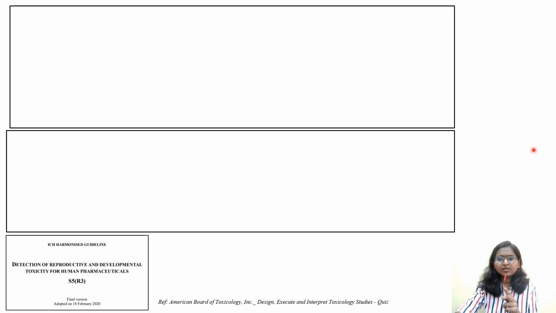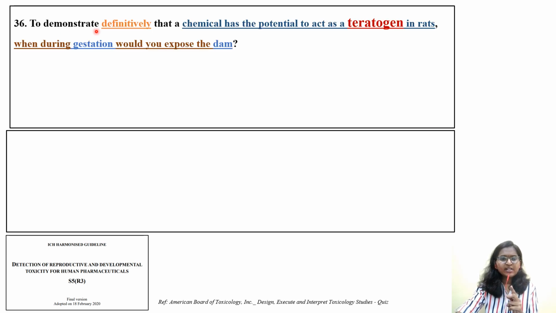Okay, let's see what is the question. To determine definitively that a chemical has potential to act as a teratogen in rats, when during gestation would you expose the dam? To demonstrate definitely that a chemical has the potential to act as a teratogen in rats, when during gestation would you expose the dams? As I told you in my last video, it is very important that there are certain periods, first trimester, second trimester, or third trimester, the exposure period during the pregnancy, which will lead to certain type of specific toxicity. So they're asking that question.